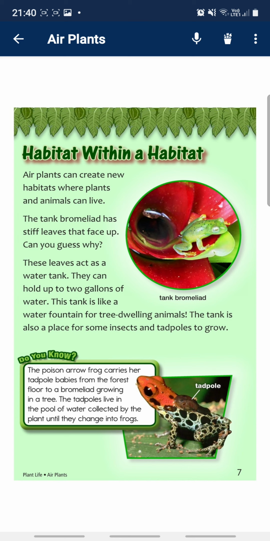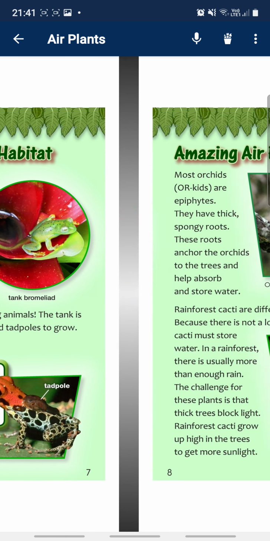Did you know? The poison arrow frog carries her tadpoles, tadpole babies, from the forest floor to a bromeliad growing in a tree. The tadpoles can live in a pool of water collected by the plant until they change into frogs.